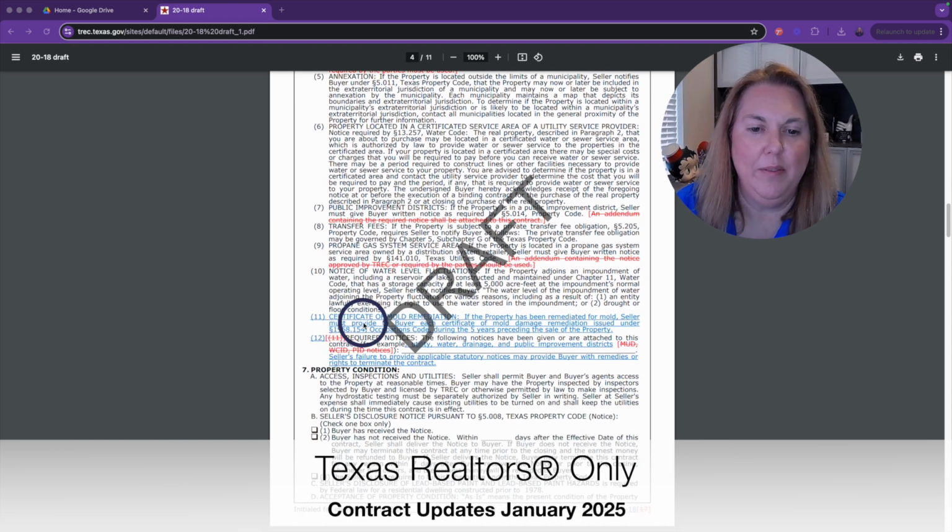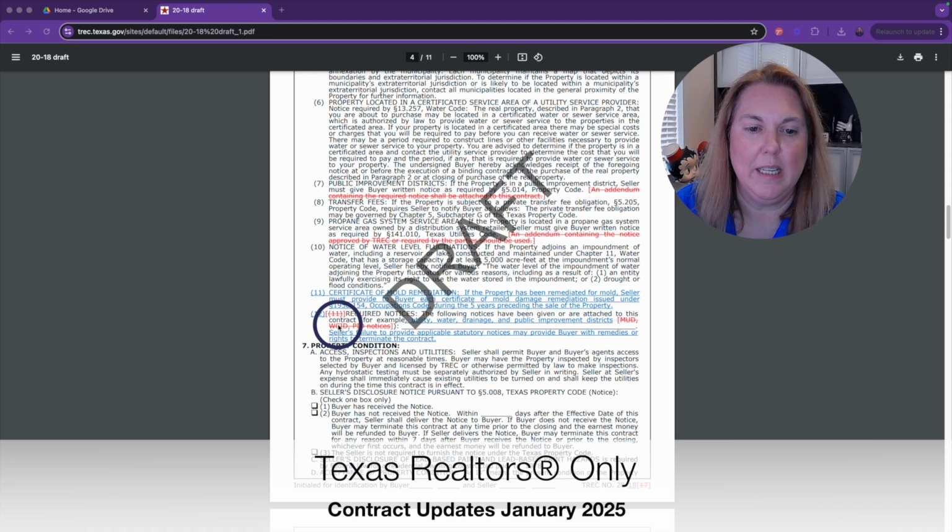They've added certificate of mold remediation. It says if the property has been remediated for mold, seller must provide to buyer each certificate of mold damage remediation issued under this code, occupations code, during the 5 years preceding the sale of the property. So if it's been done in the last 5 years, they have to provide that to the buyer. And that's going to be in the contract now.